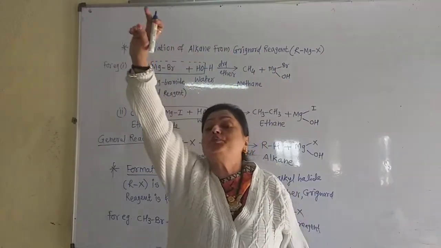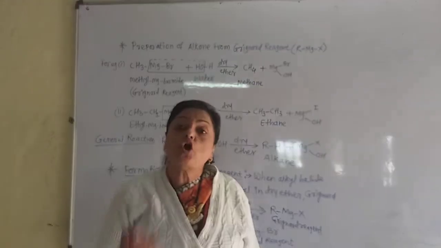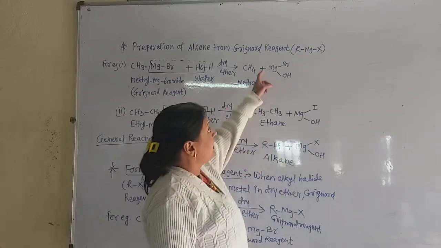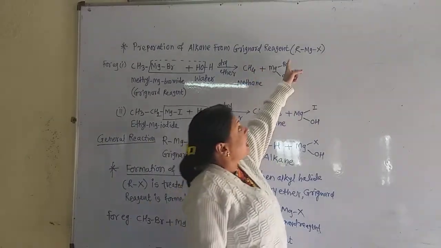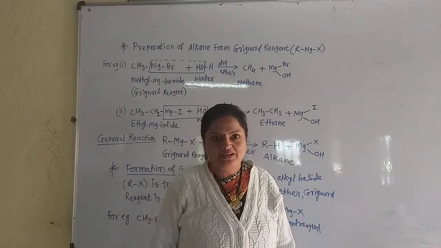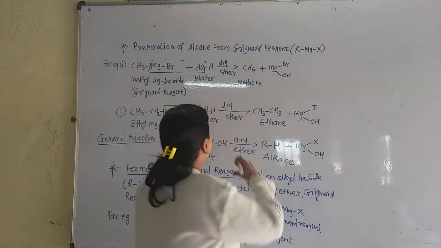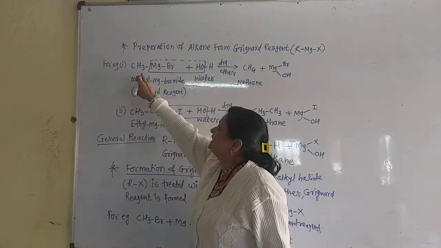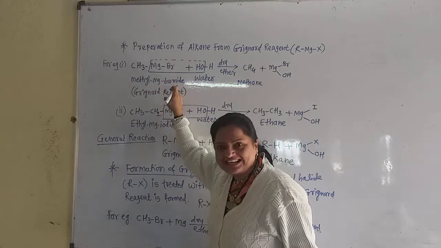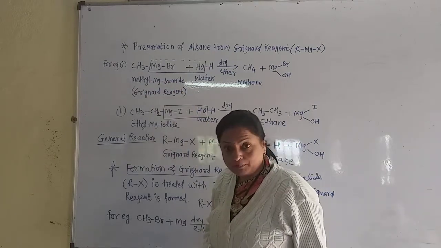Grignard is the name of the scientist, Victor Grignard. He got the Nobel Prize after his death. Now this Grignard reagent has the general formula RMgX, where R is the alkyl group and X is the halogen. Here I take the Grignard reagent methyl magnesium bromide. Generally this is Grignard reagent, but the name of this Grignard reagent is methyl magnesium bromide.